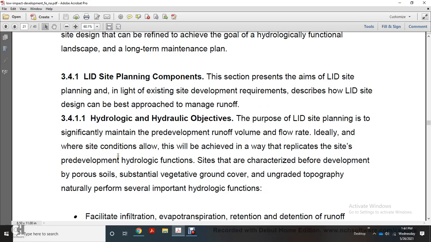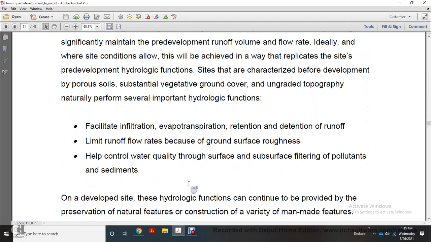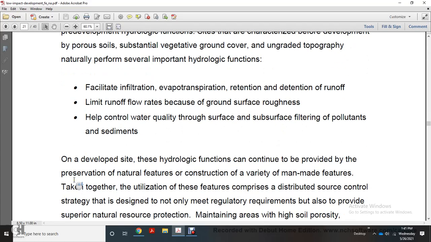Replicate the site's pre-development hydrological functions. Sites characterized as pre-development, with porous soil, substantial vegetation, and ground cover, ungraded or graded topographically, are natural resources that perform several important hydraulic functions: facilitate infiltration, evapotranspiration, retention and detention of runoff, limit runoff flow rates, cover the ground surface and add roughness, and help control water quality through subsurface filtering of pollutants and sediments.